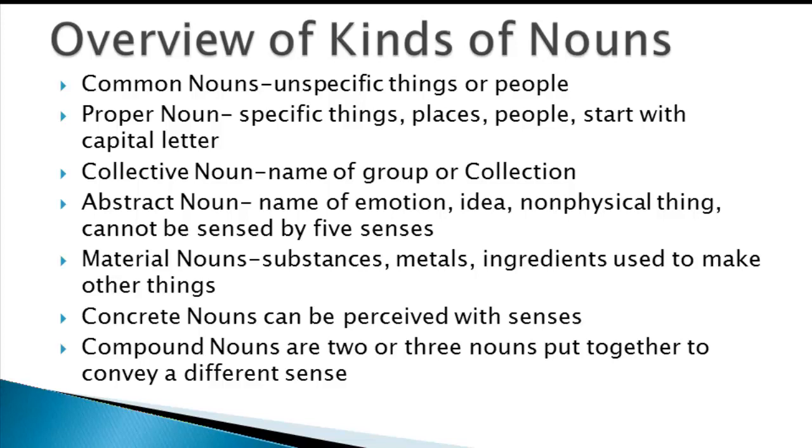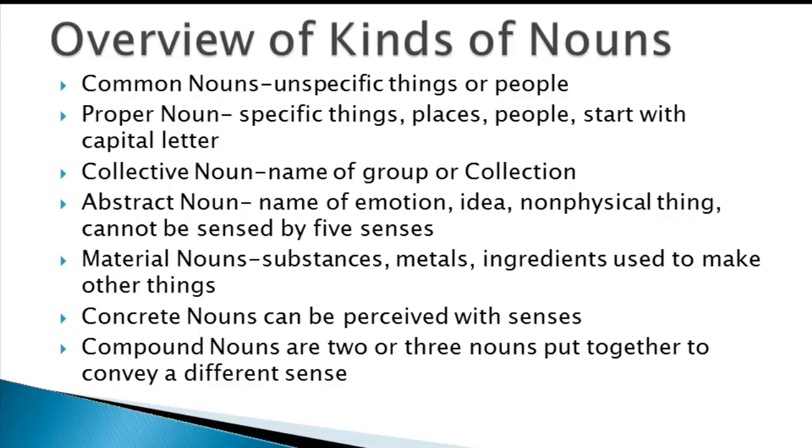Collective noun. Collective noun is a name of group of collection. It's a collection, right? Collection of people, collection of animals, collection of stars, collection of anything, a group of anything. Abstract nouns is a non-physical thing. It can be an emotion, an idea, a concept, which cannot be sensed by five senses.